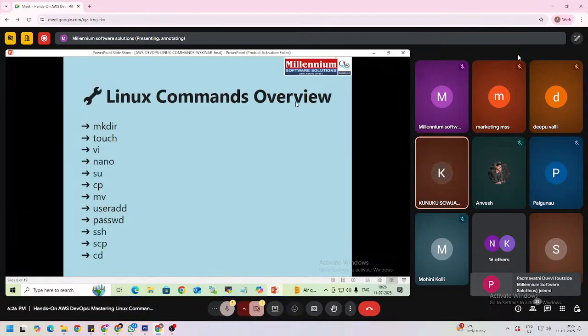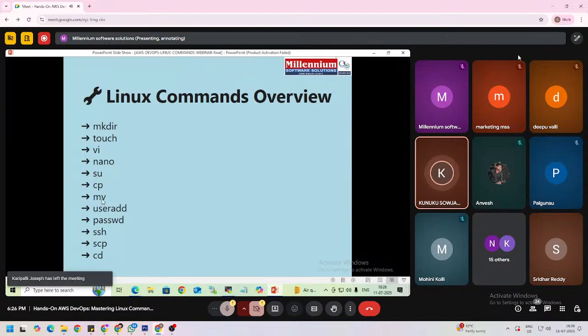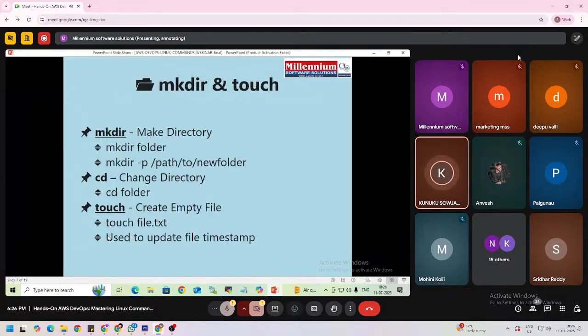So here I want to give an overview of these Linux commands. They are mkdir, touch, vi, nano, su, cp, mv, useradd, passwd, ssh, scp and cd commands. So the first command is mkdir. mkdir means make directory.